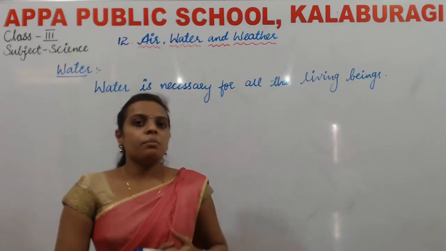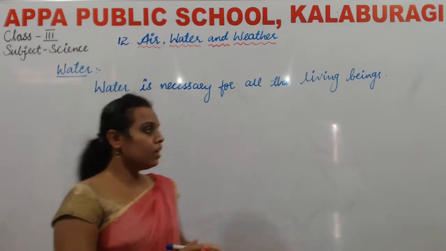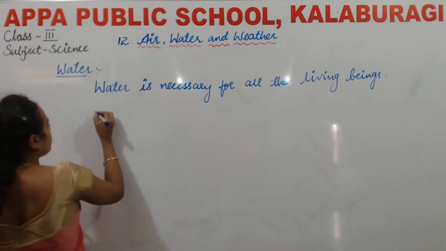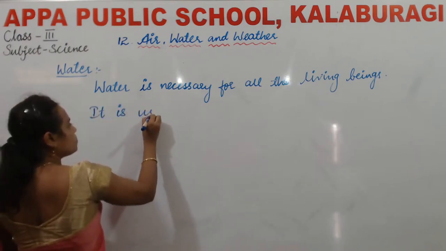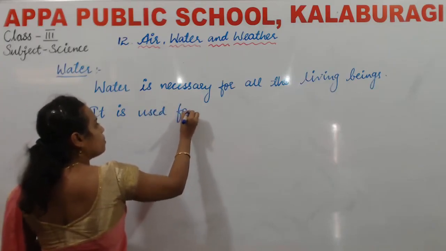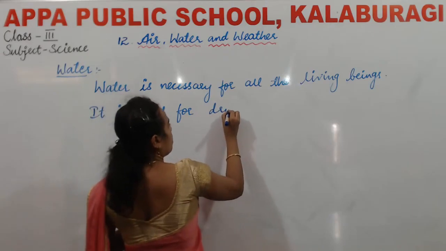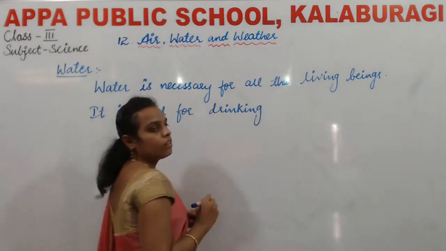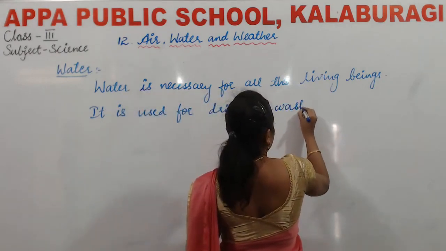Then we have studied about why we need water, that is, what are the uses of water. So what are the uses of water children? We need water for drinking, washing.